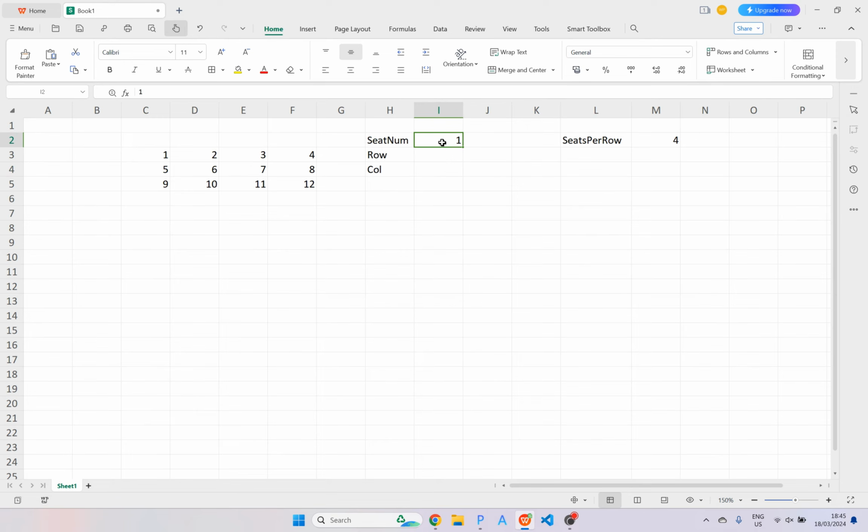So let's say here the seat number is 1. 1 mod 4 is going to be 1, so that's going to be the correct column. If we have 2 mod 4, that's also column 2, that's correct. 3 mod 4, column 3, that's correct. But the problem here, if we have 4 mod 4, this is going to be incorrect, because 4 mod 4 is going to say 0.